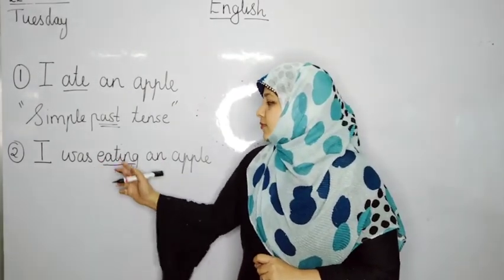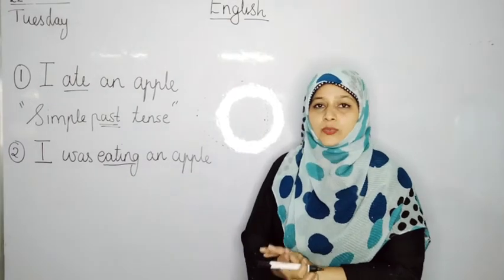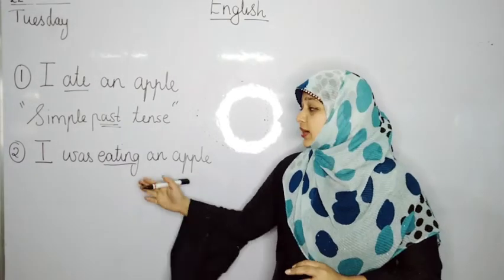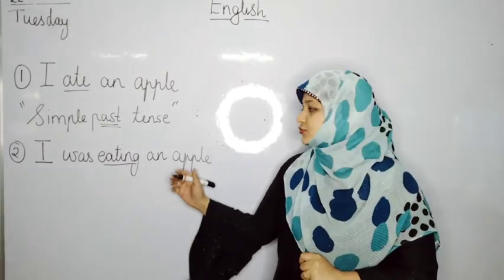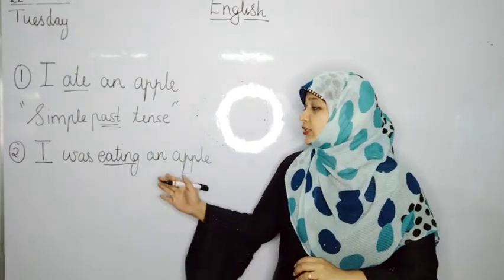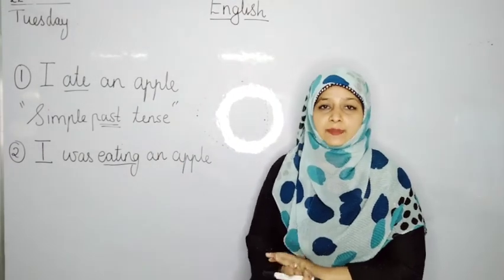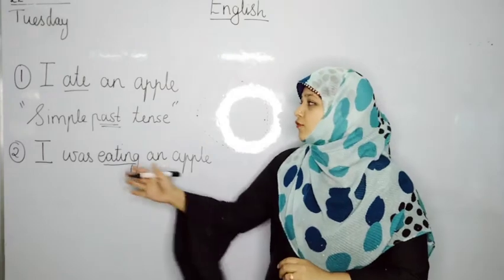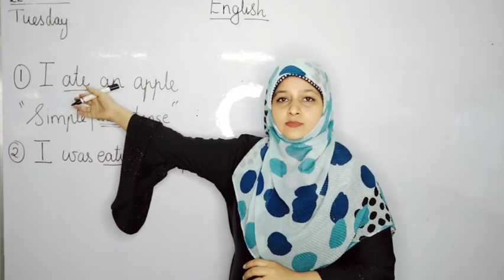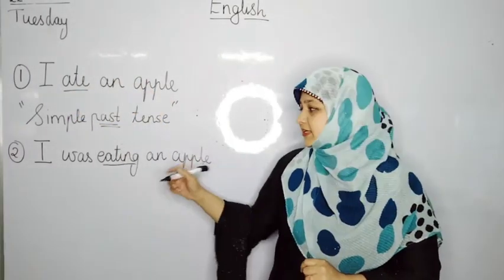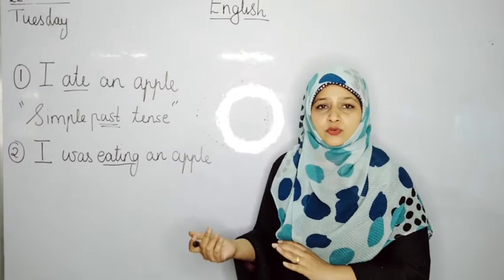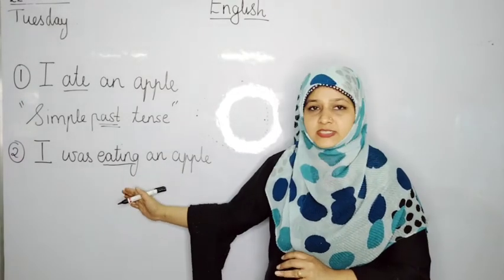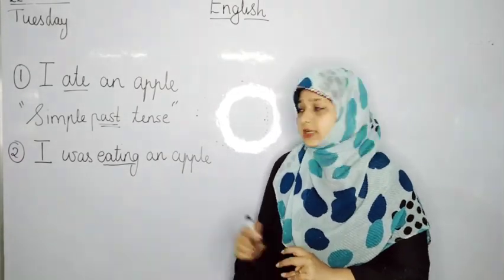Now, from this word eating, what do we come to know? Yes, we come to know that the sentence is in past tense, but we don't know if the action is complete or not. From the word ate, we come to know that the action is complete, but with eating, we don't know whether we have finished eating or we were still eating.